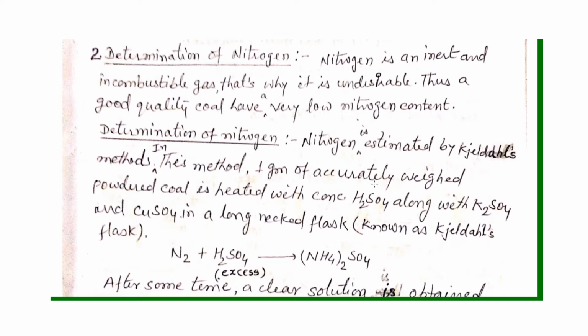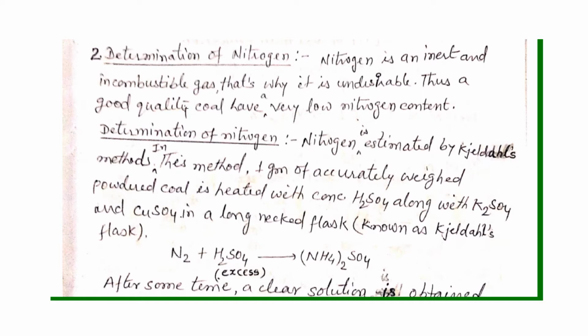Today we are going to discuss the ultimate method. As we discussed in previous classes, the estimation of carbon and hydrogen by the ultimate method. So today in this class we are going to discuss another element which is present in coal sample, nitrogen. Nitrogen, as we know, is an inert and incombustible gas. That's why it is undesirable in any fuel sample. Thus, a good quality coal sample has very low nitrogen content.